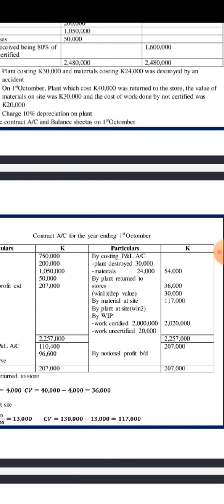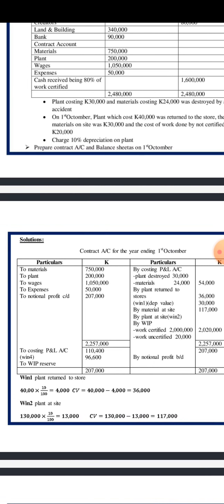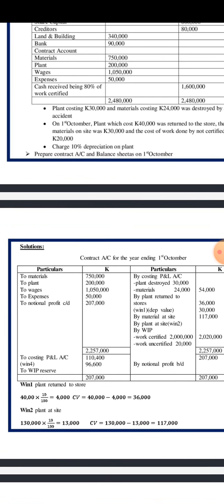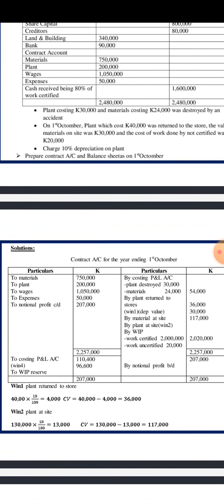Then we need to subtract now that figure which was the addition of the debit side figures which we had written separately, which was 2,050,000. So we need to subtract that now to find the notional profit that we need to transfer. So we see minus 2,050,000. It gives us 207,000 as notional profit.